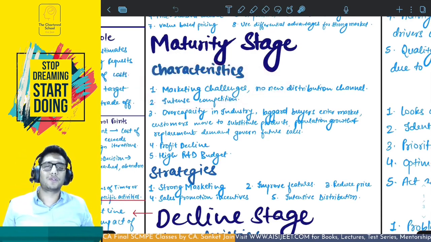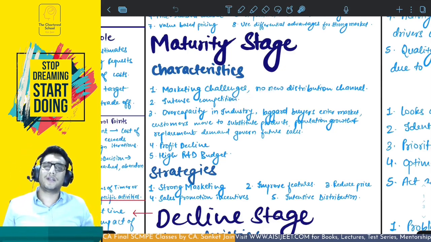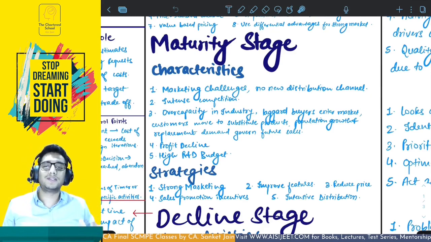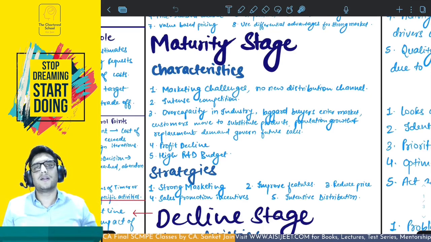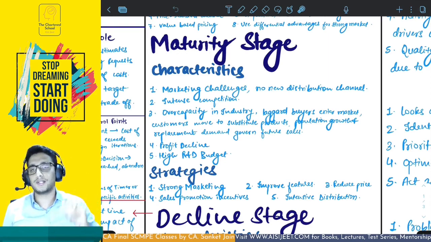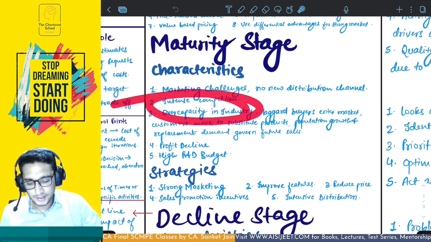There is no new distribution channel. How will you market now the old product? Second is intense competition. All the players that could have entered into the market have already entered during the growth stage. At the maturity stage, they have also reached the maturity because it's not the organization who's reaching the maturity stage. It's the product. They have come with the same product, so their product has also reached the maturity stage. Okay. So there is intense competition. There is over capacity in the industry.